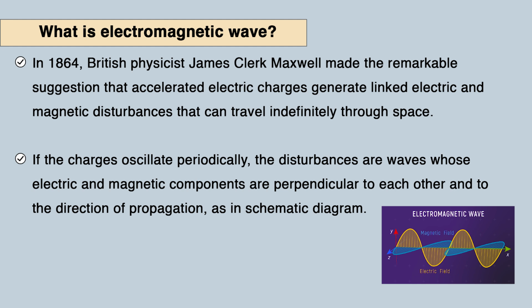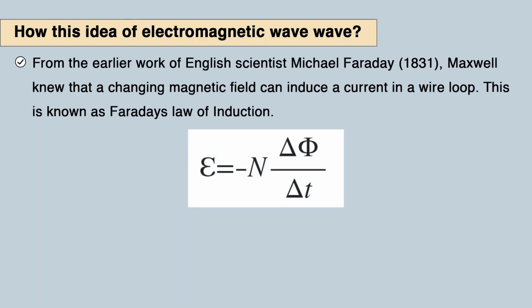So, here the electric field is oscillating along the x axis, and the magnetic field will oscillate along the y axis. The x axis and y axis are mutually perpendicular, and the direction of propagation will be the z axis. So, the oscillation of the electric field, the oscillation of the magnetic field and the direction of propagation are mutually perpendicular. So, how did this idea of electromagnetic waves come?